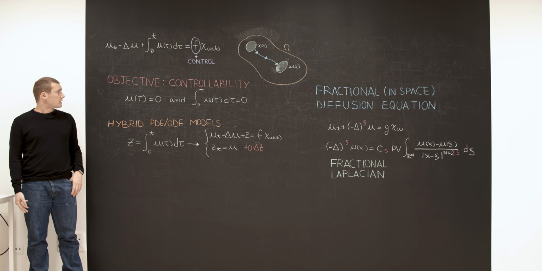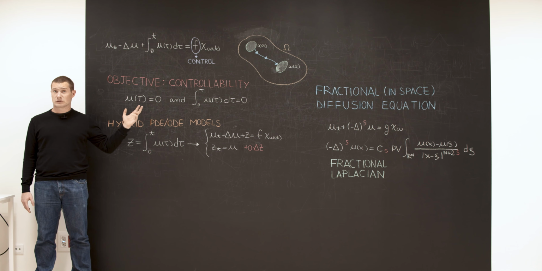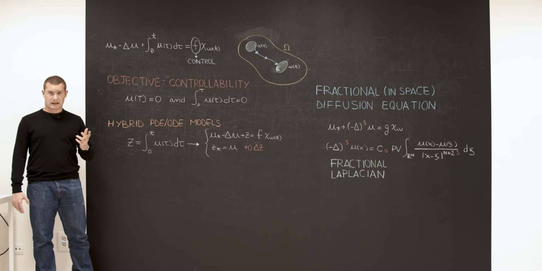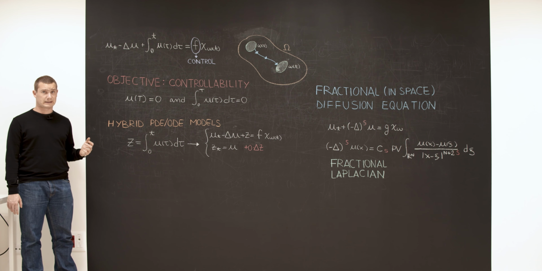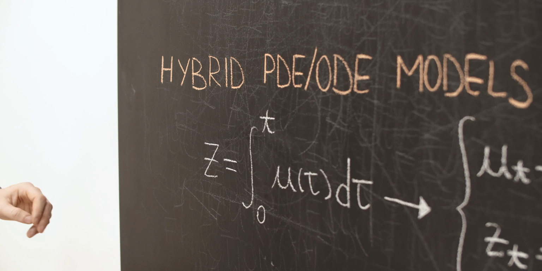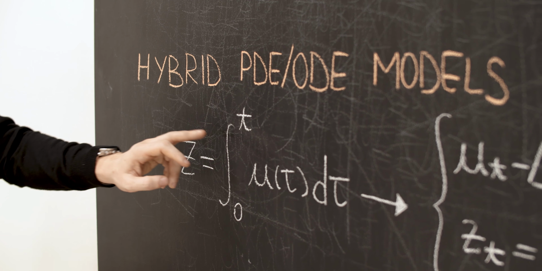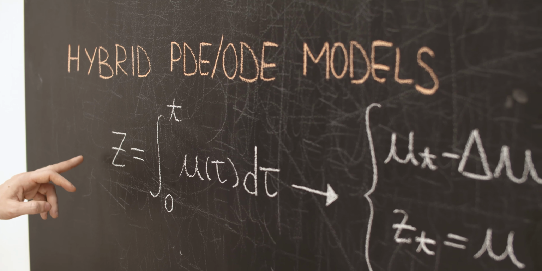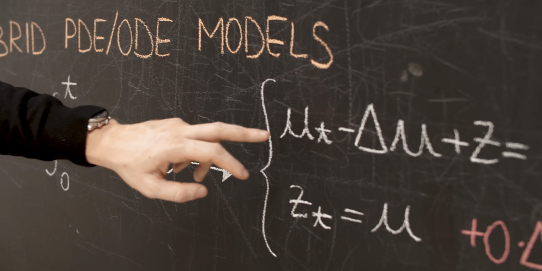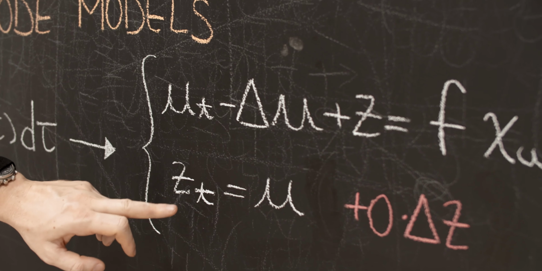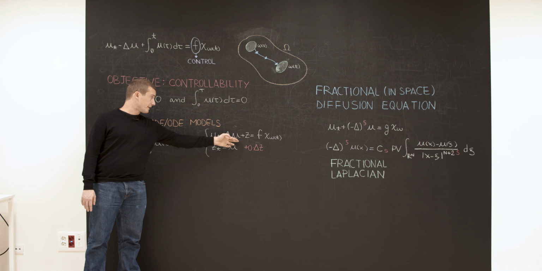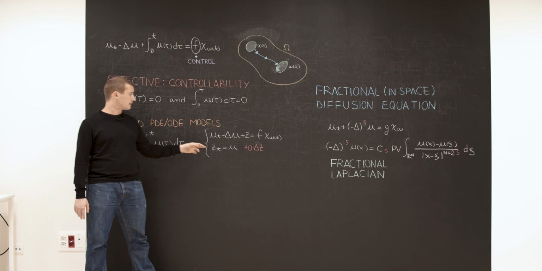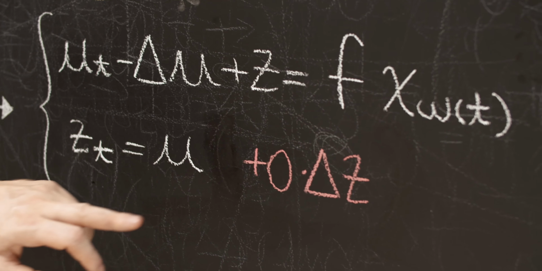The main reason is the fact that the presence of the memory introduces some hidden non-propagation effects in certain components of the system. This feature becomes evident when considering memory-type equations as coupled ODE-PDE systems. From a mathematical viewpoint, this corresponds to considering a simple change of variables. We can consider the memory as a new state in our system, and in this way we obtain a coupled PDE-ODE system in which we are coupling a diffusive PDE with an infinite-dimensional ordinary differential equation, which can also be seen as a second diffusive equation with zero diffusion.